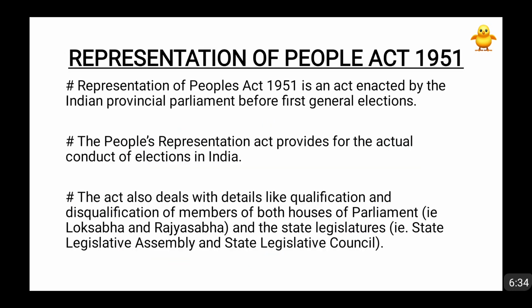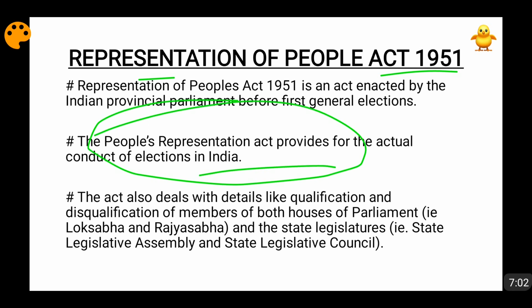Now coming to the Representation of People Act 1951. Now see friends, the Representation of People Act 1950 did not contain provisions with respect to the actual conduct of the election, friends. The 1950 Act is talking about allocation of seats, delimitation of constituencies, qualifications of voters, preparation of electoral rolls. But how the elections are actually going to be conducted on the ground is told through this Representation of People Act 1951.